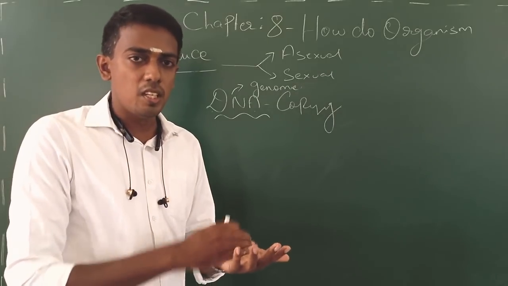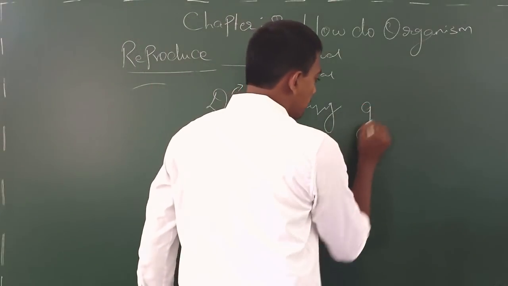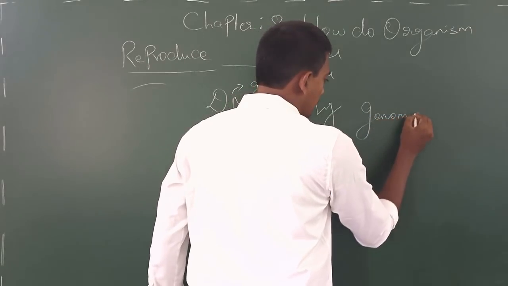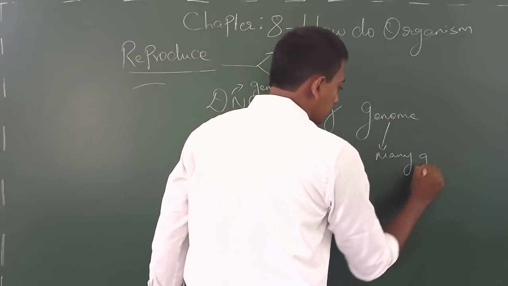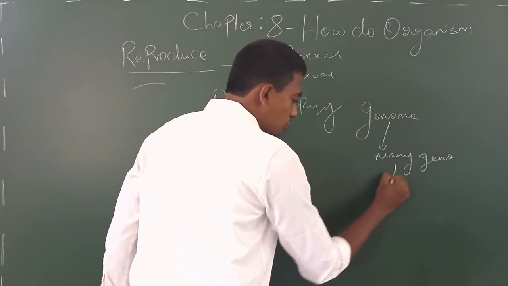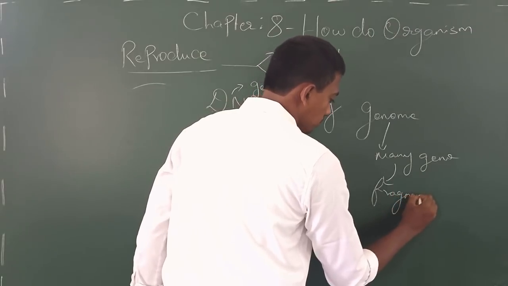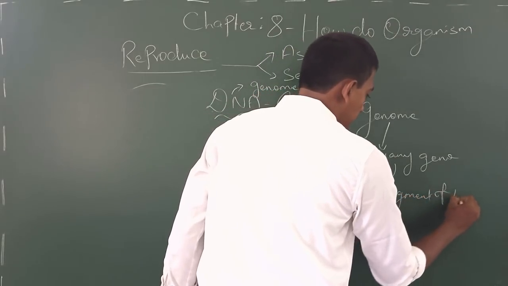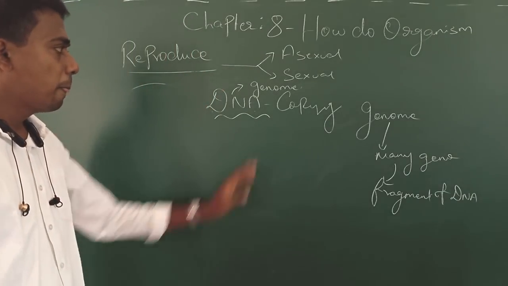Genome contains several genes, and a gene is a piece of DNA. Again telling you, genome contains many genes, and a gene is a fragment of DNA. Now I guess it's very clear for you, right?